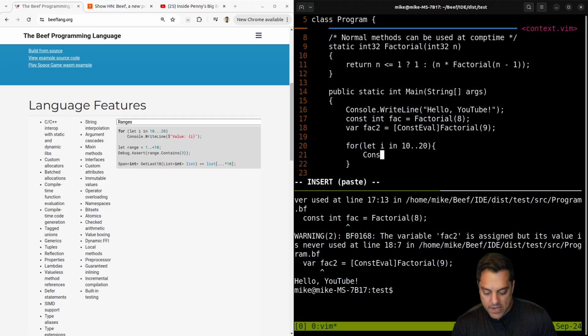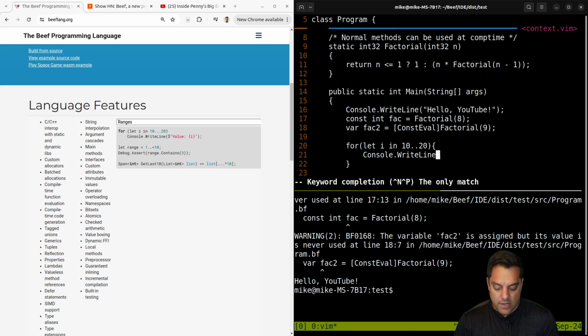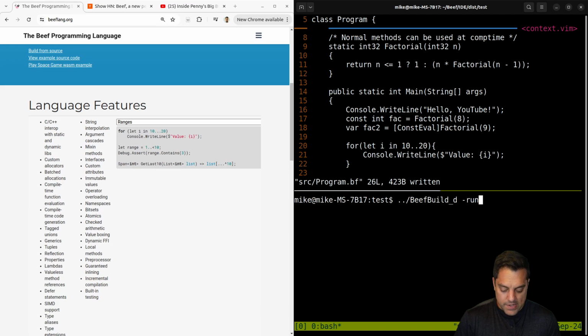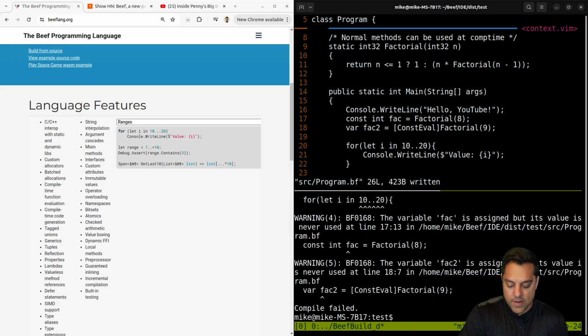Some of the other things we didn't look at. Console.WriteLine. And then it's got, oh, the string interpolation stuff. Yep. What should I like here? That's pretty clean. Let's go ahead and, okay, we got that wrapped. There we go. Okay, so let's write another program that does something here.